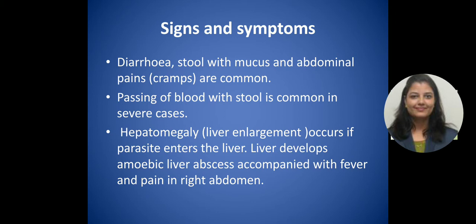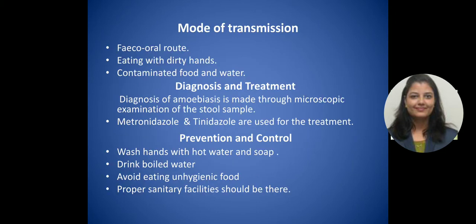What are the signs and symptoms? Diarrhea, stool with mucus, and abdominal pain are the common symptoms of this disease. Passing of blood with the stool is common in severe cases of this amoebiasis. Hepatomegaly also occurs if the parasite enters the liver, and sometimes pain in the right abdomen also happens in severe cases.